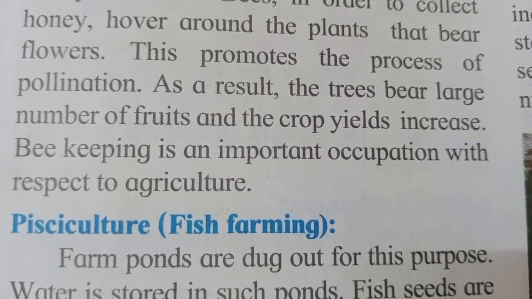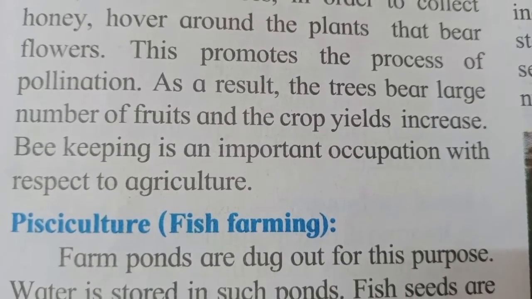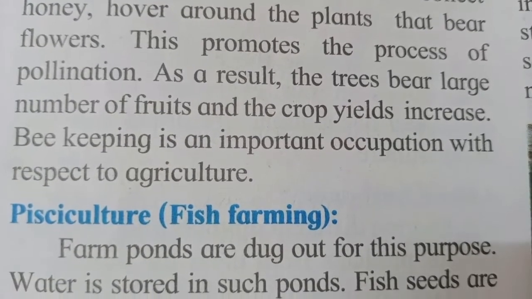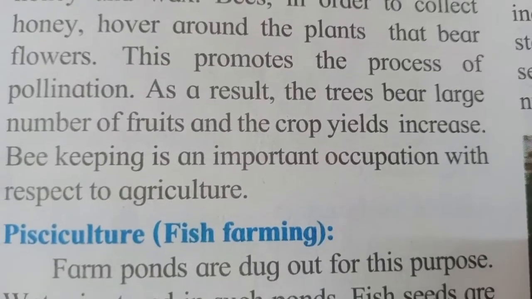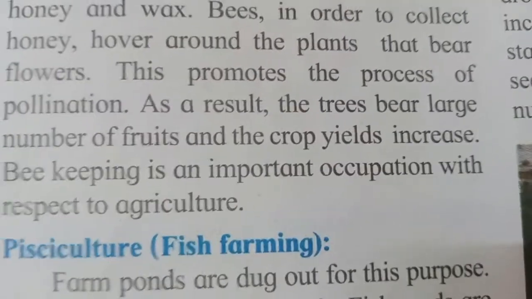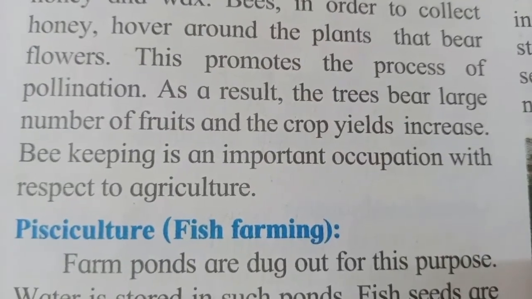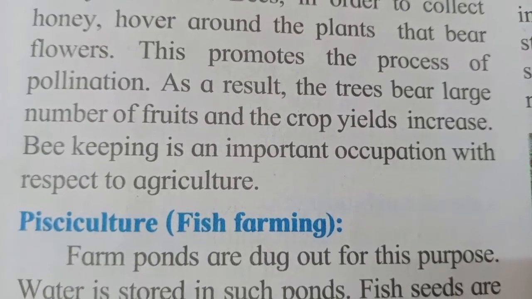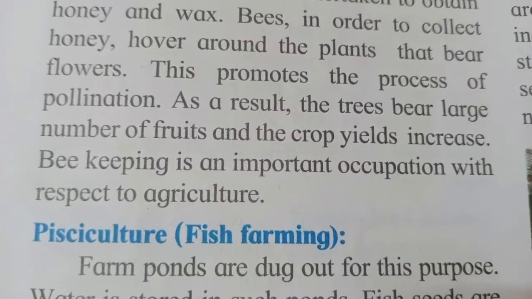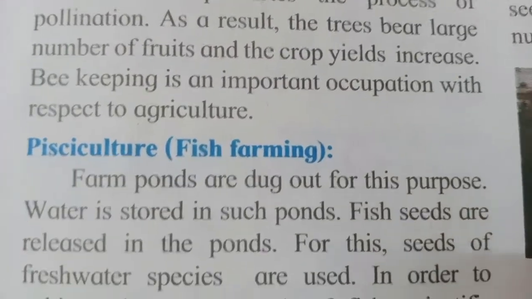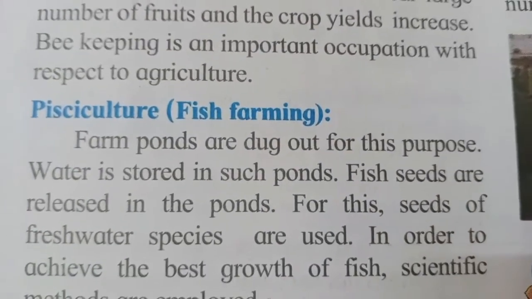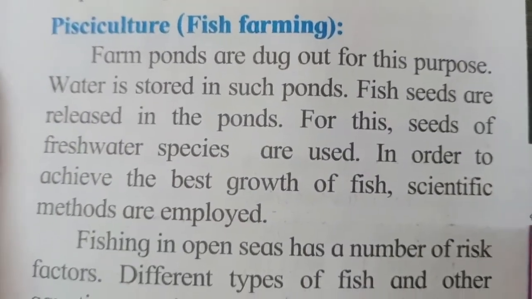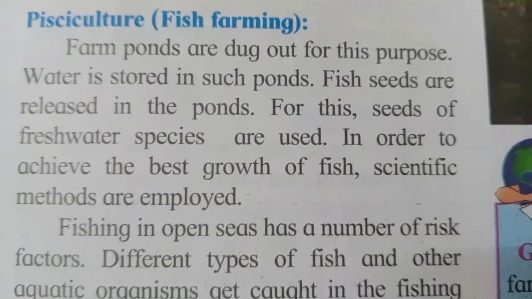As a result, the trees bear a large number of fruits and the crop yields increase. As a number of fruits are borne on the trees, the production of fruit goes on increasing. Beekeeping is an important occupation with respect to agriculture. So production of honey and wax, that is beekeeping, is one more important occupation in agriculture.